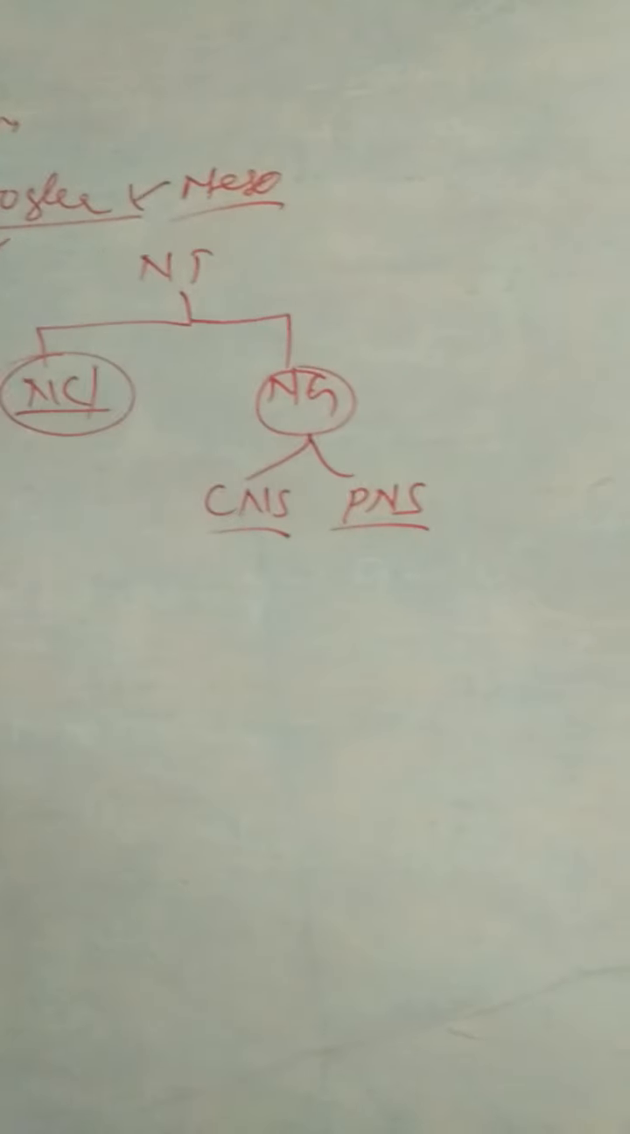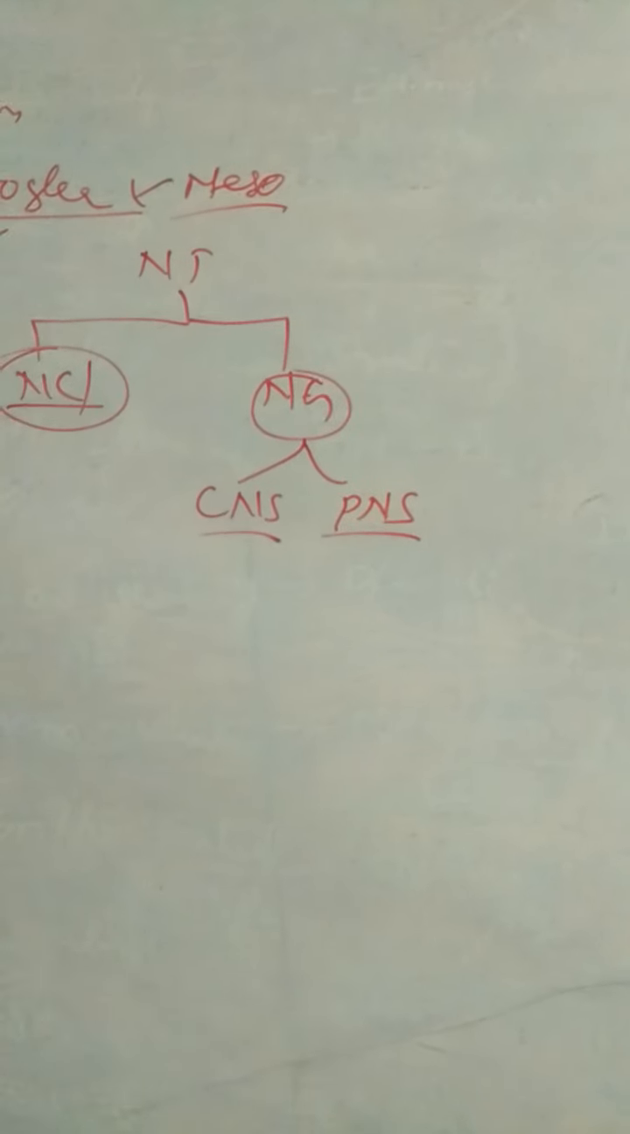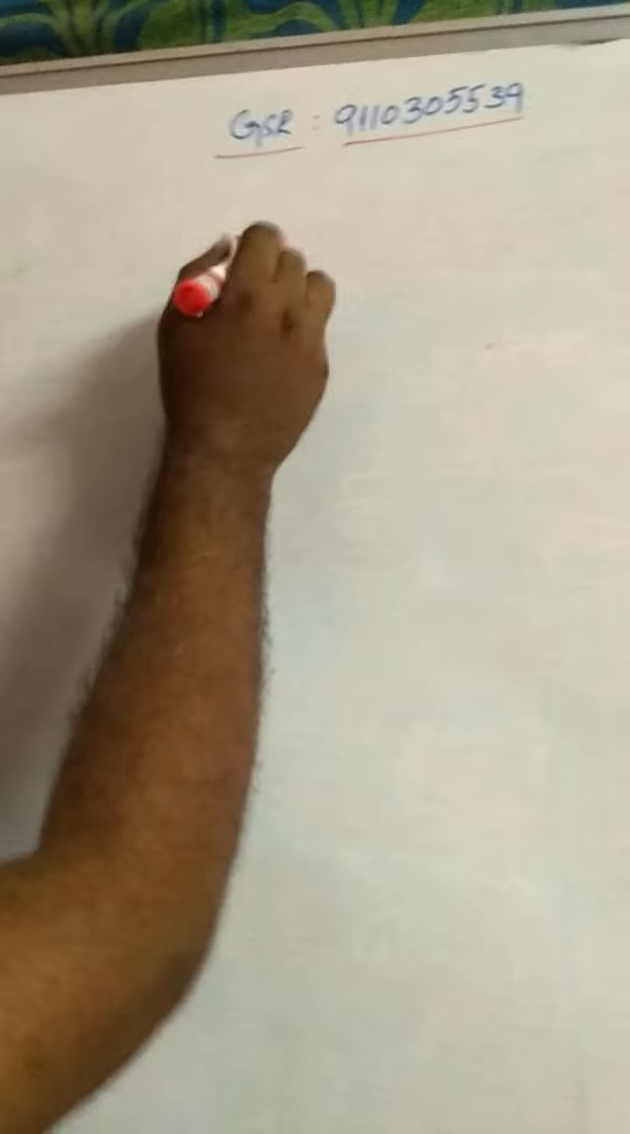In the central nervous system, there are four types of neuroglia cells, and in the peripheral nervous system, there are two types of neuroglia cells. Already explained in the last class or lower class. And coming to here, I am going to discuss the nervous system. The nervous system consists of the central nervous system.